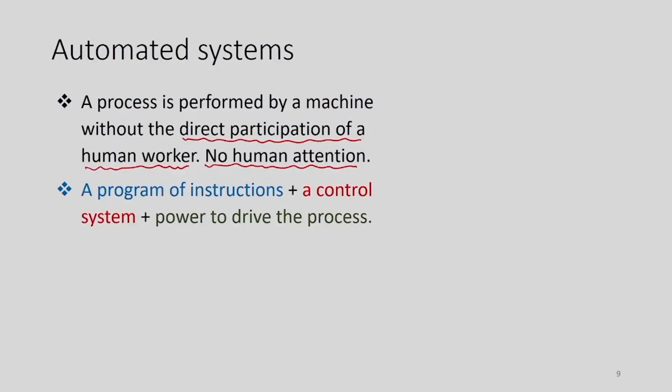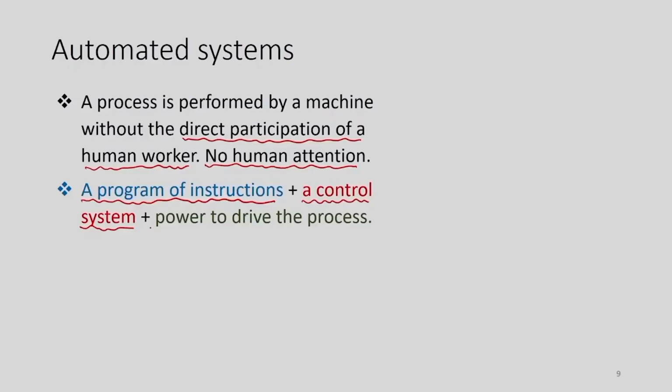Now, how is it possible to carry out such automatic control? For that purpose we need a control system. The control system has hardware as well as software. That software is nothing but a set of instructions that we call the program. This set of instructions controls the operations of a process. Of course, to carry out the operations we need power. The power is required to drive the variety of actuators of that equipment.